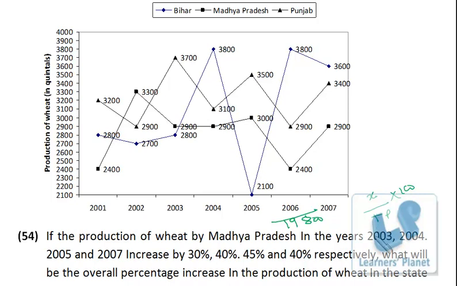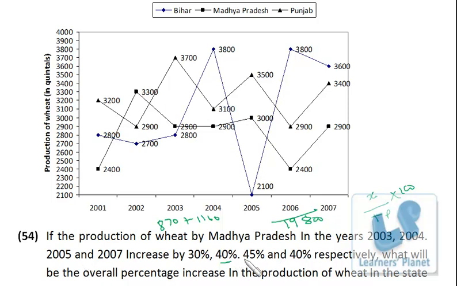Okay, 30% in the year 2003. So 2003 Madhya Pradesh, 30% of 2900. So 29 into 3 if we do, because we just have to see the increased value. So 29 into 3, 2900, 30%, that is 870. Okay, so it is 870. Then in year 2004 it is 40%. So year 2004, 29 into 2, 58 into 2, so it's 1160.